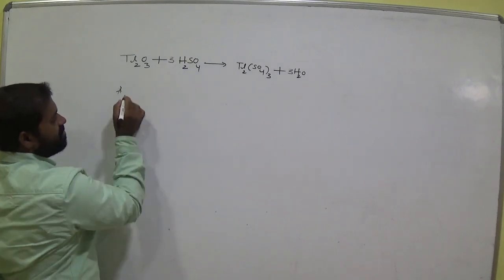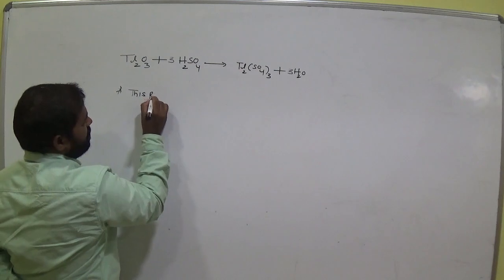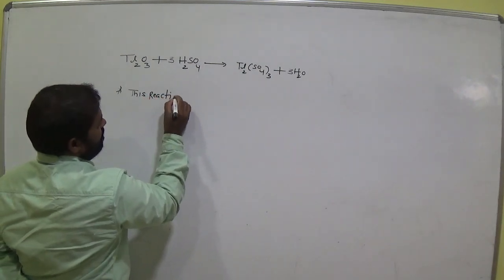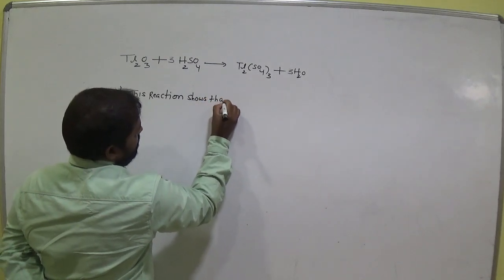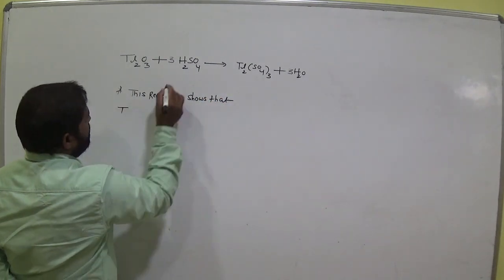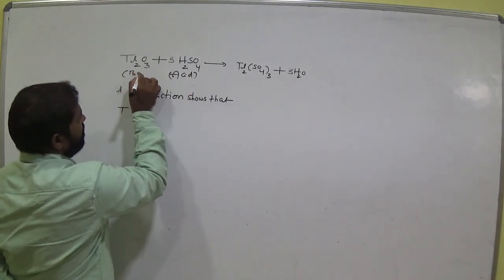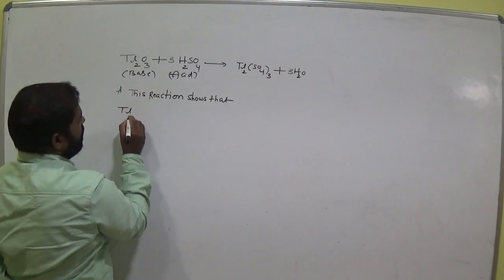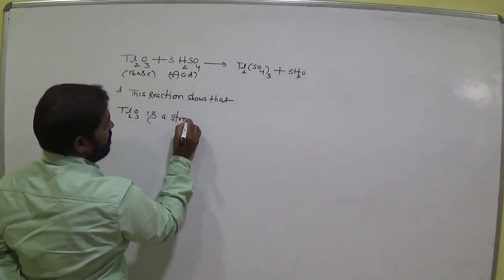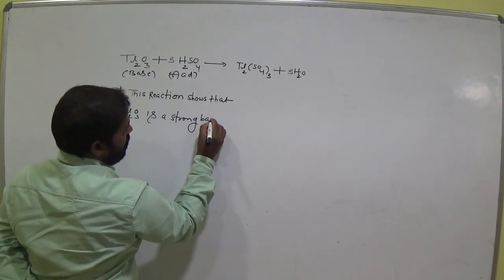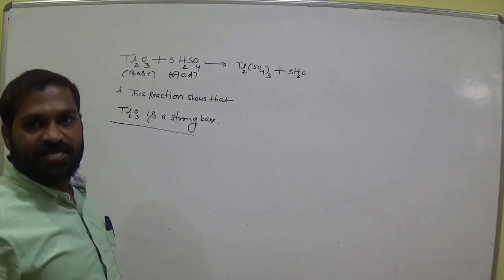Now this reaction shows that this is acid, am I right? So now it acts as base. Thallium oxide is a strong base. This is the balanced equation regarding this concept.